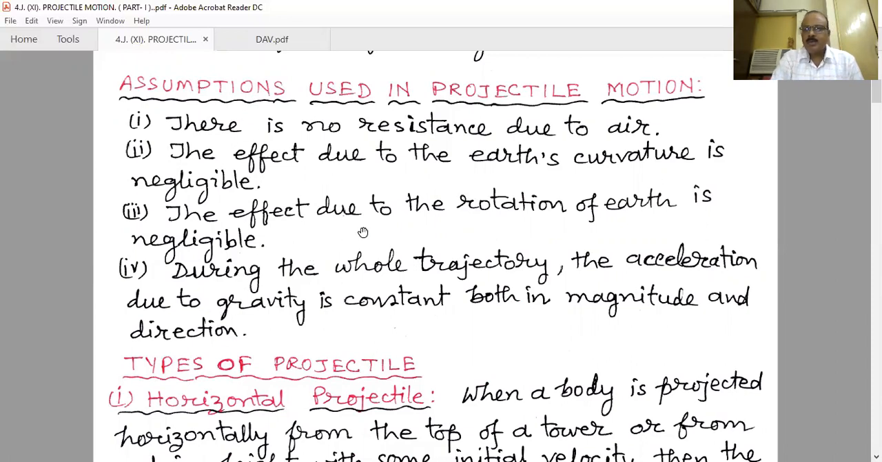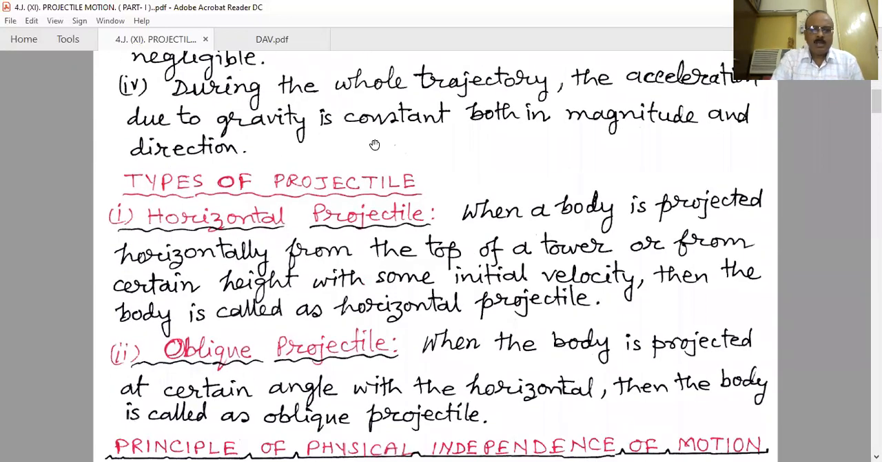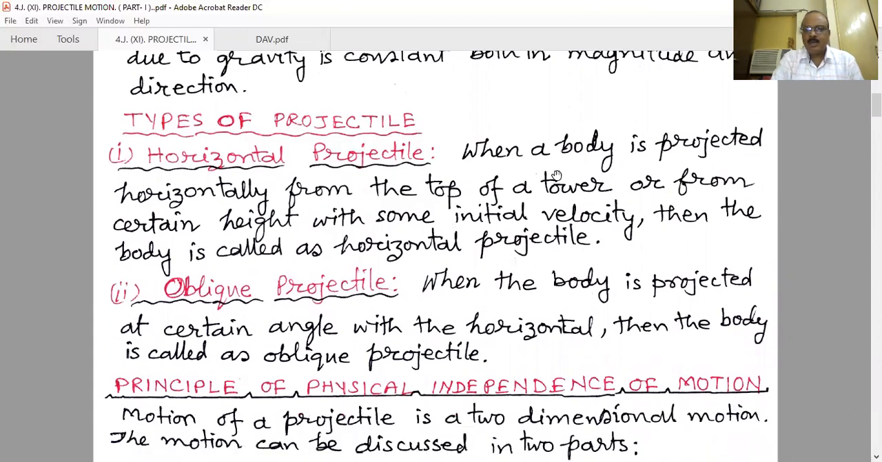Now we will talk about the different types of projectile. First of all, one is the horizontal projectile. From the name horizontal projectile, we can get some idea of what this is. When a body is projected horizontally from the top of a tower or from a certain height with some initial velocity, then the body is called a horizontal projectile.